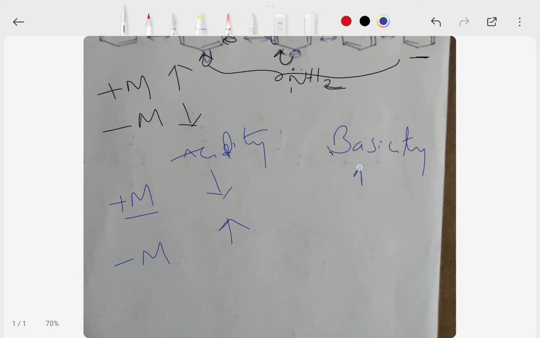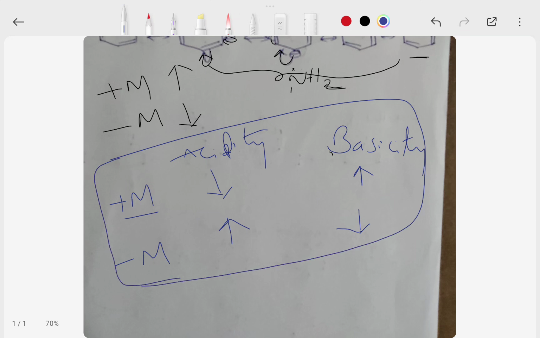Plus M groups increase the basicity, minus M groups decrease the basicity. This one is the final. Plus M groups, meaning electron donating groups, increase basicity and decrease acidity. Minus M groups, electron withdrawing groups, increase acidity and decrease basicity.